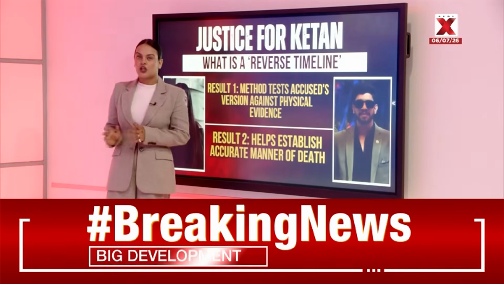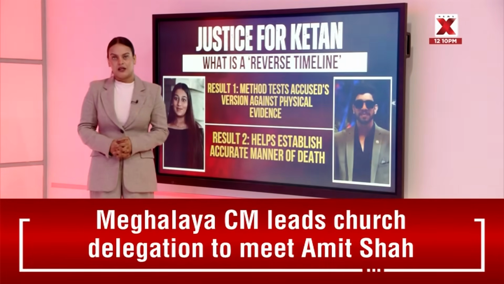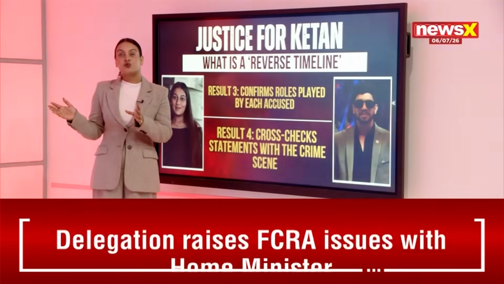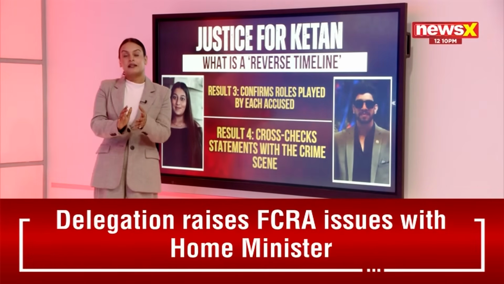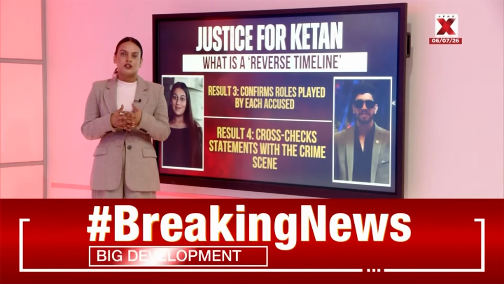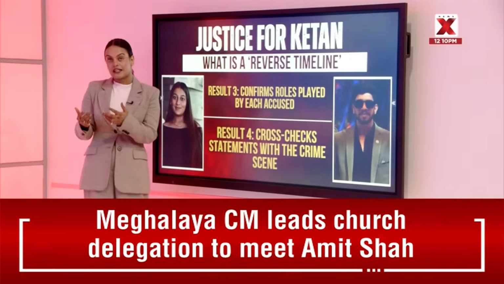So remember that the accused are saying that Ketan actually slipped and fell. So the police will try to ascertain how much of that is true as compared to pushing Ketan off the cliff, and that's what such reverse timelines help the police and investigators with.